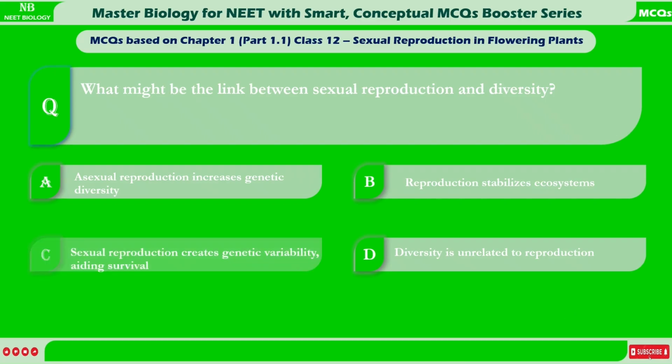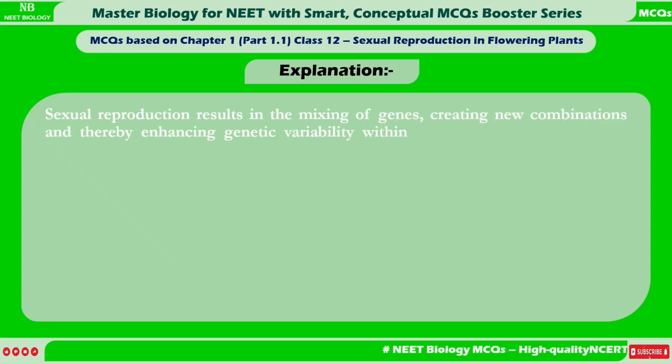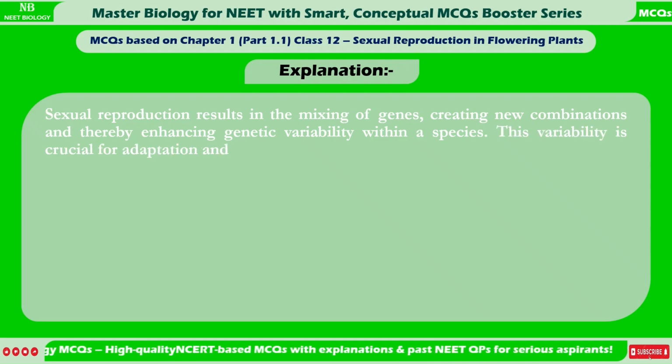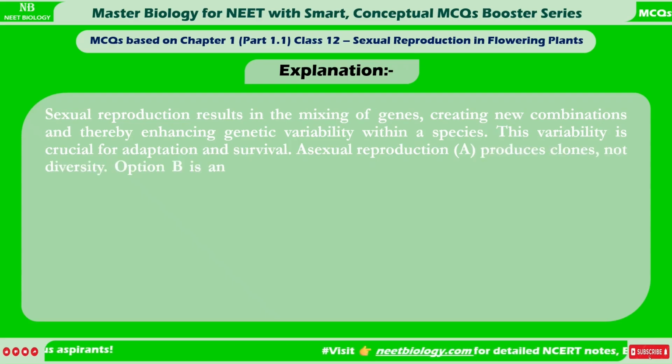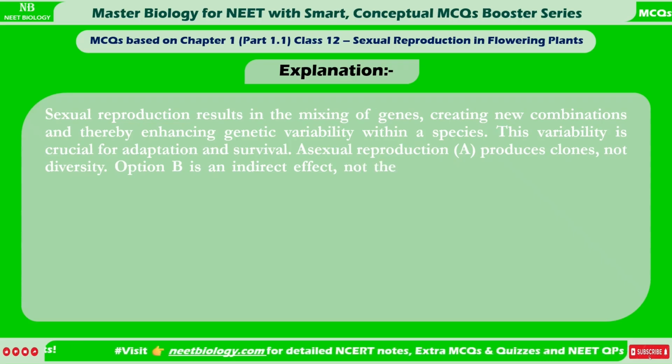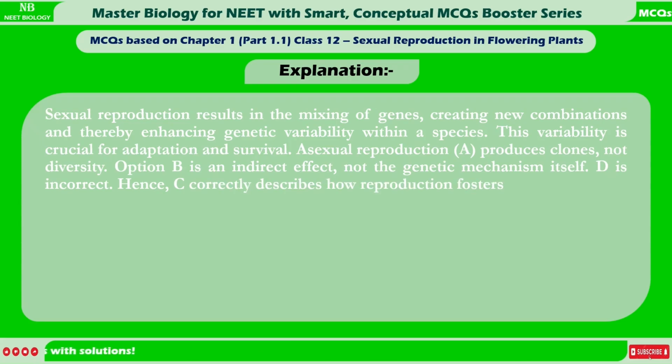Correct answer is C. Sexual reproduction creates genetic variability, aiding survival. Explanation: Sexual reproduction results in the mixing of genes, creating new combinations and thereby enhancing genetic variability within a species. This variability is crucial for adaptation and survival. Asexual reproduction, A, produces clones, not diversity. Option B is an indirect effect, not the genetic mechanism itself. D is incorrect. Hence, C correctly describes how reproduction fosters diversity.